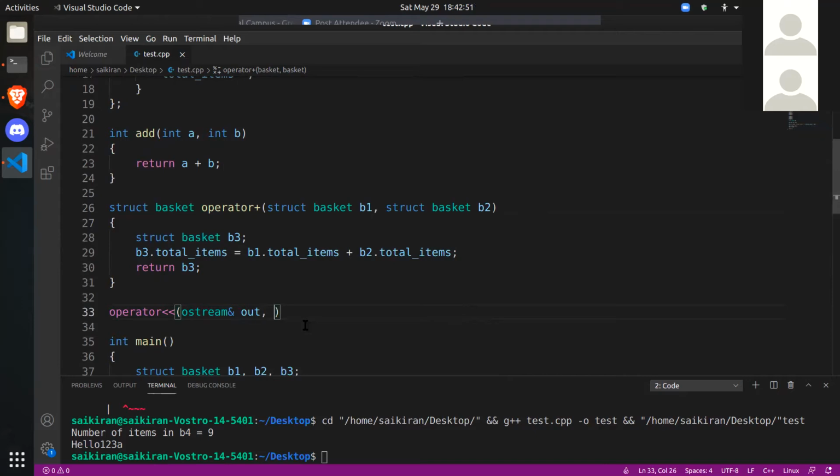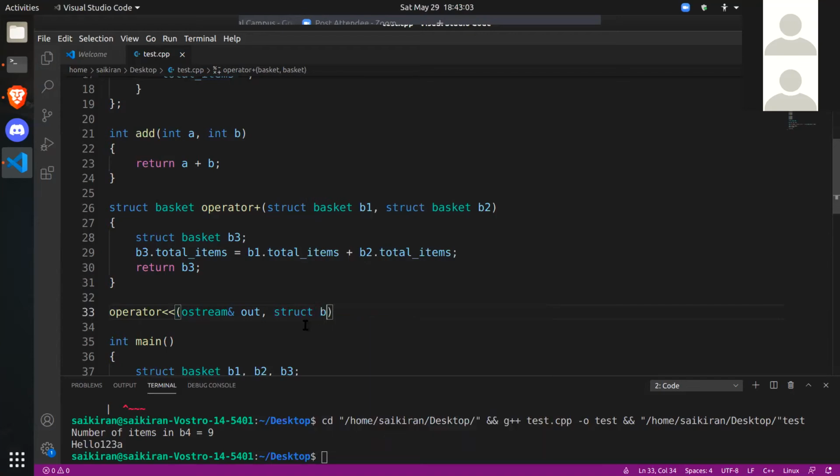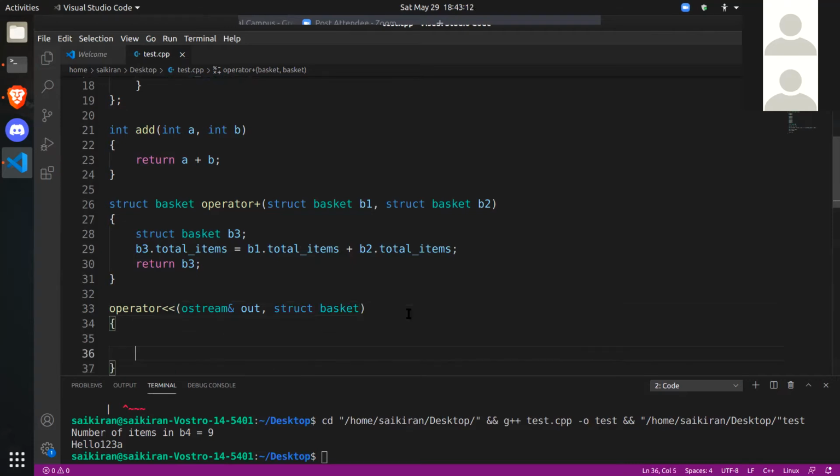Don't worry about all this, it is irrelevant, but think about how operator overloading is working. And the second object is a struct basket.